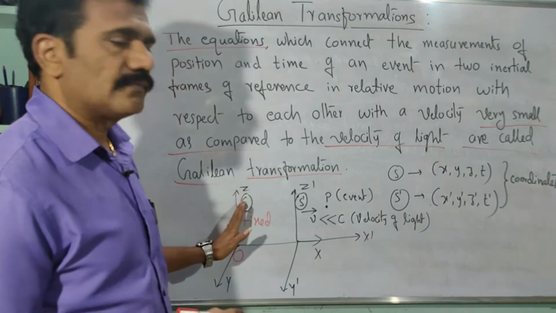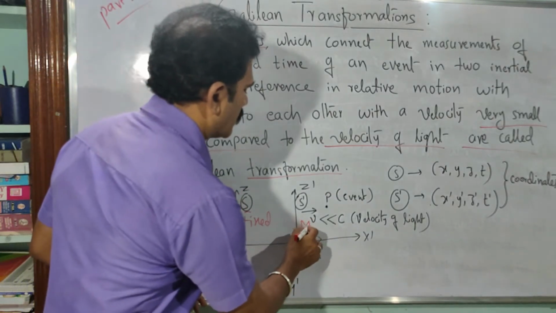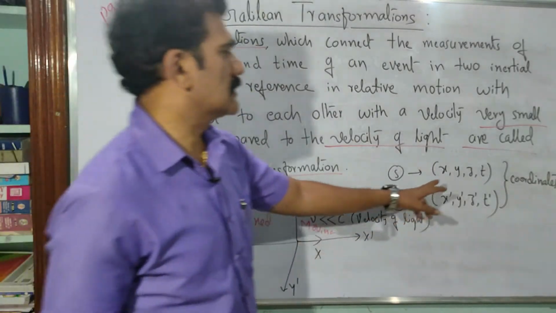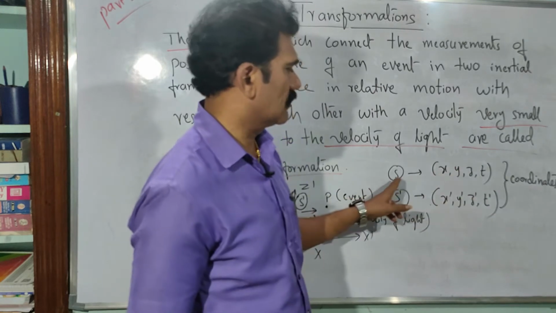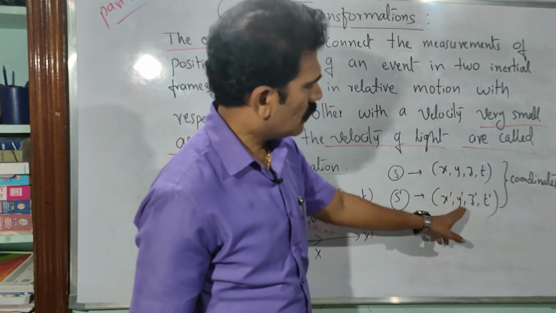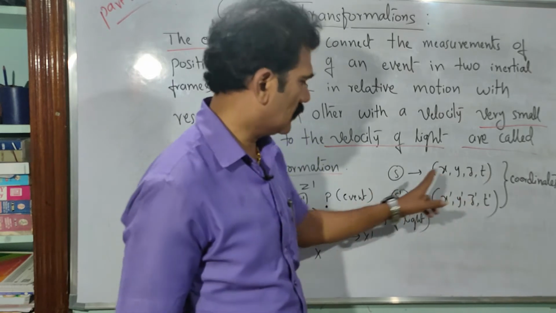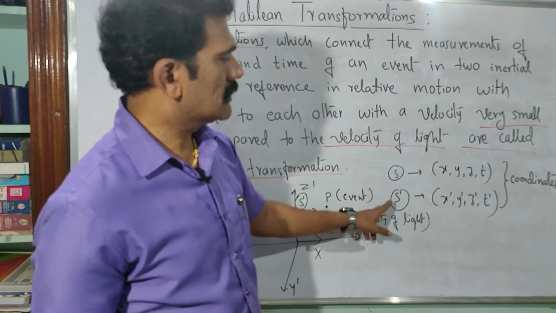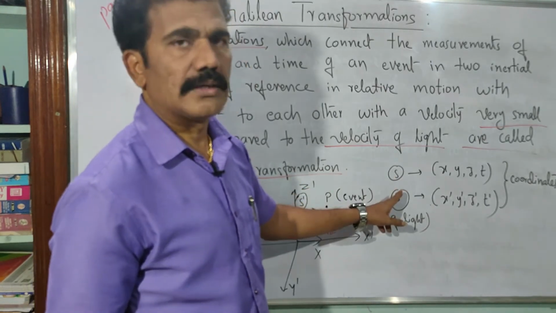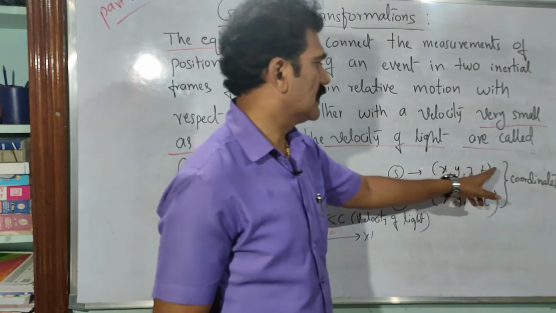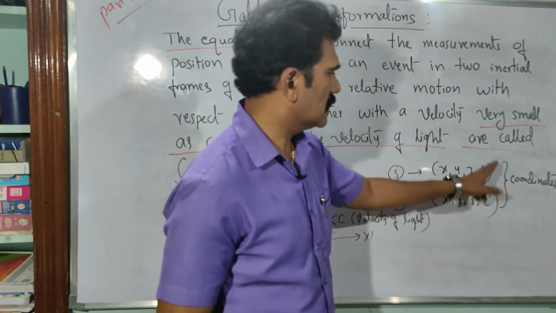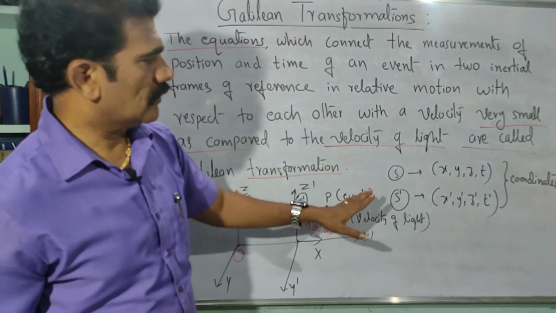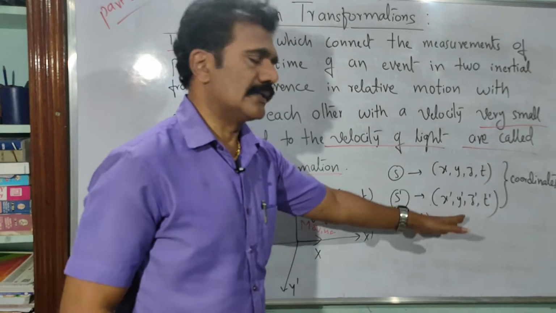Now with respect to S, the fixed frame of reference, and this moving frame of reference, what are the coordinates? Let us say the coordinates are x, y, z, t with respect to the fixed frame of reference S, and x dash, y dash, z dash and t dash with respect to the moving frame of reference S dash. Then we have to relate these coordinates. That relation between x, y, z, t and x dash, y dash, z dash, t dash is called the Galilean transformation equations. Clear? Now let us try to obtain the relation between these coordinates.